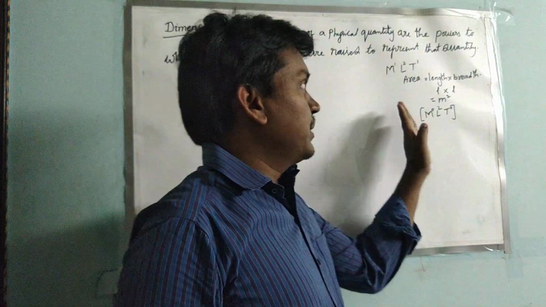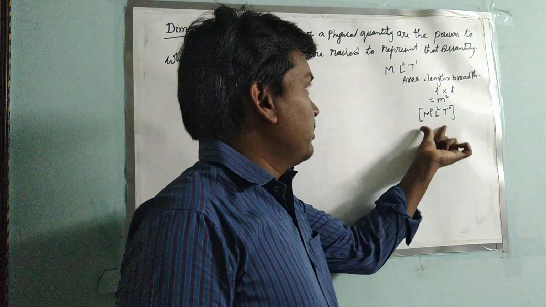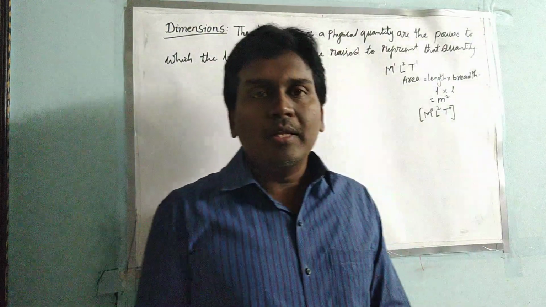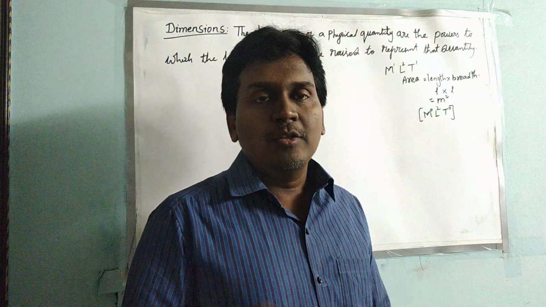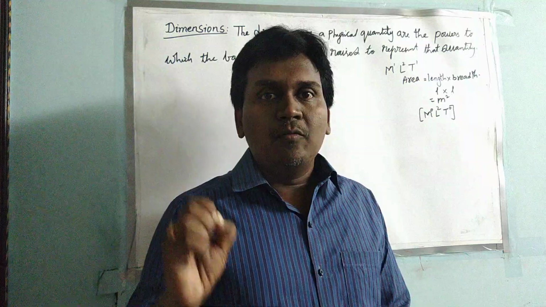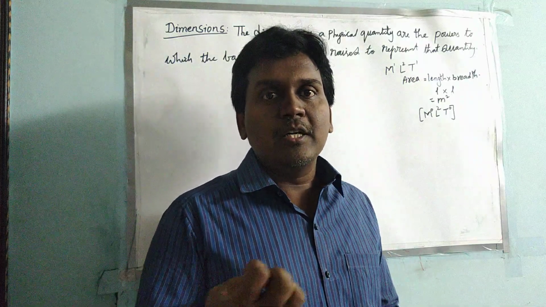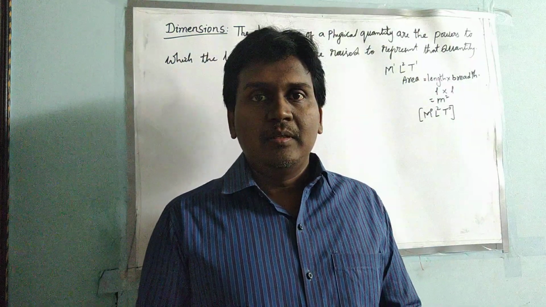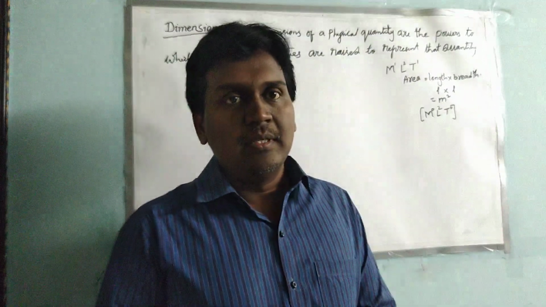So we represent them in this form, and we call this the dimensional formula. The dimensional formula shows how a physical quantity is expressed in terms of powers.